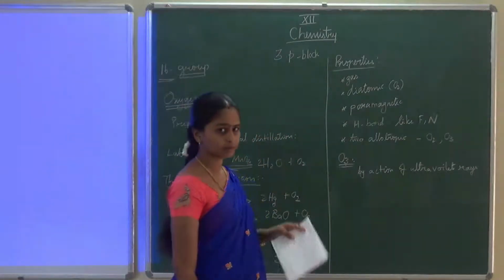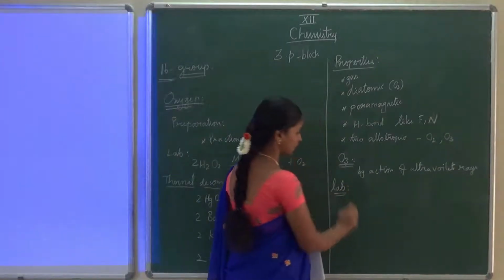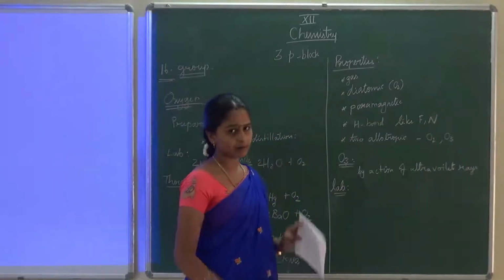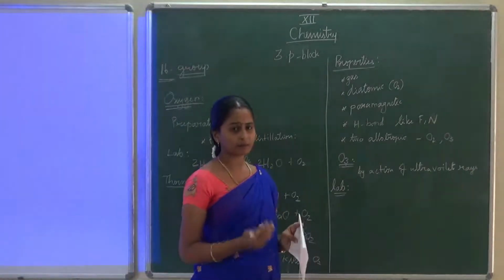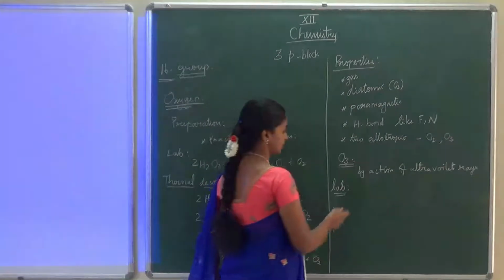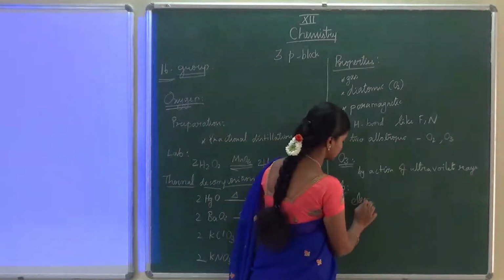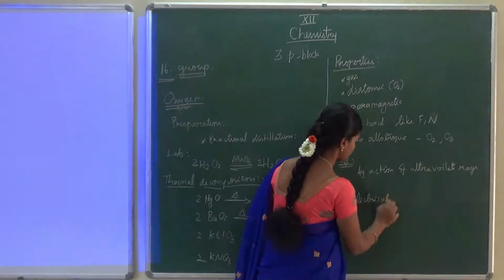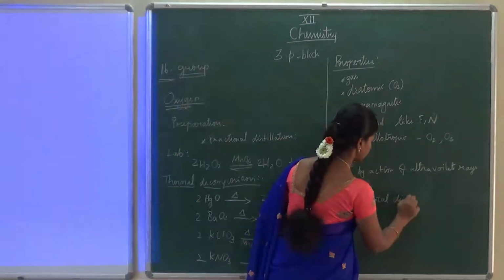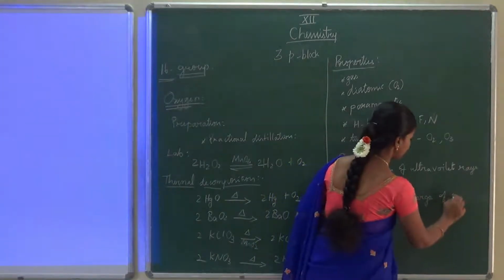How can we prepare this O3 in the lab? Laboratory preparation of O3. Here we have to take the oxygen and pass electricity through this oxygen. The electrical discharge of oxygen leads to the formation of ozone.